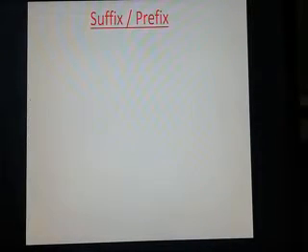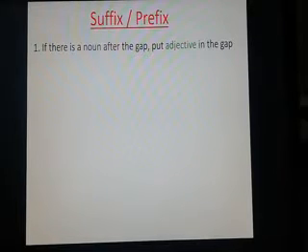Okay, dear students, I am going to discuss them one after another. Number 1 is, if there is a noun after the gap, put an adjective in the gap. For this I am going to show you an example.